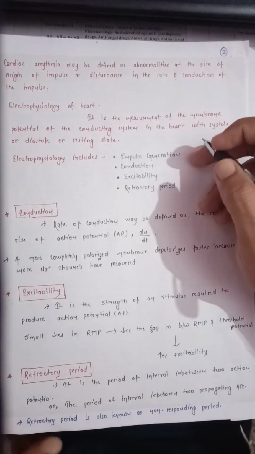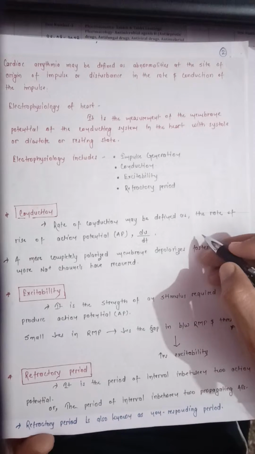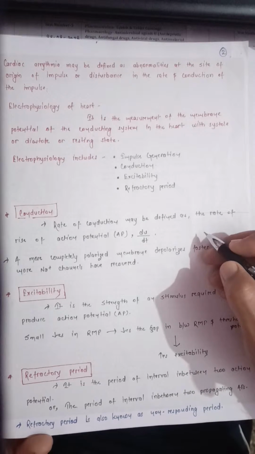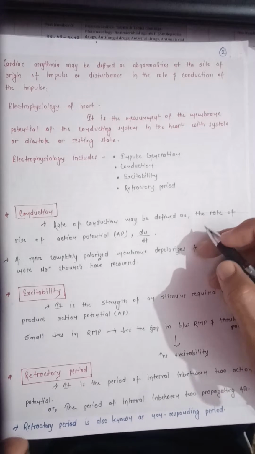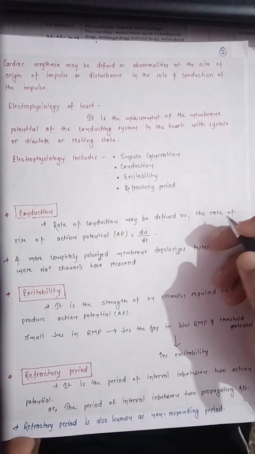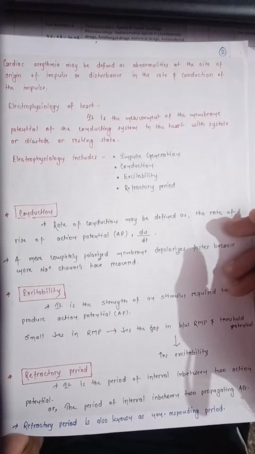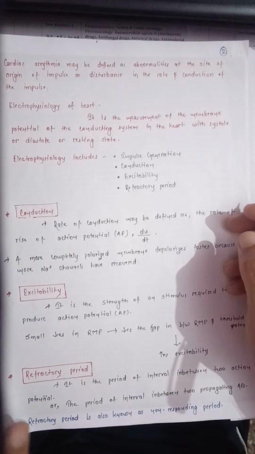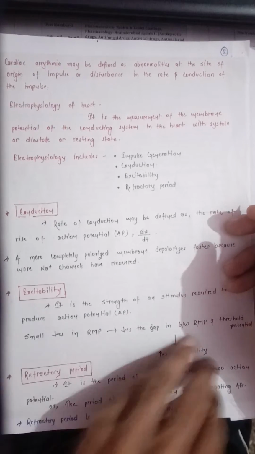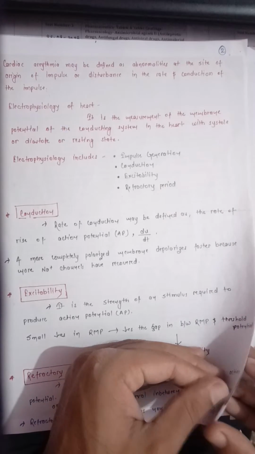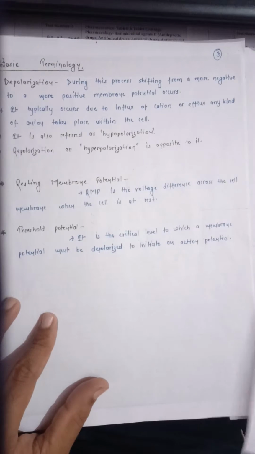What is conduction? The rate of conduction may be defined as the rate of rise of the action potential. A more completely polarized membrane depolarizes faster because more sodium channels have recovered. You have studied repolarization and depolarization in your previous classes, but for basics, I would like to define them once again. What is depolarization?